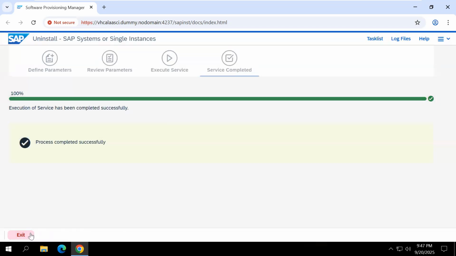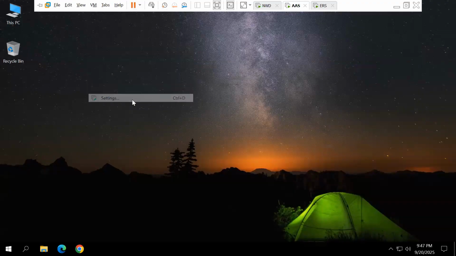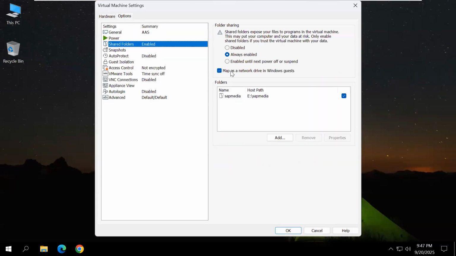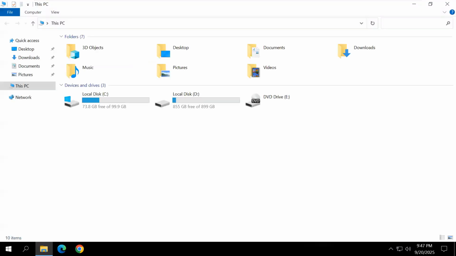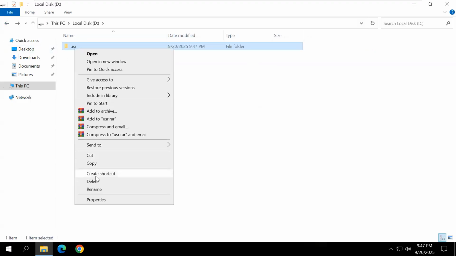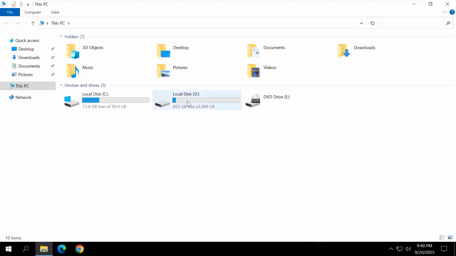Click close. Click exit and close the browser. Now VM settings, options tab, shared folder, select, remove, yes, deselect, disable, OK. Double click this PC, double click D drive, USR, empty. You delete this USR folder also. Now it is empty. Nothing is there in this system.